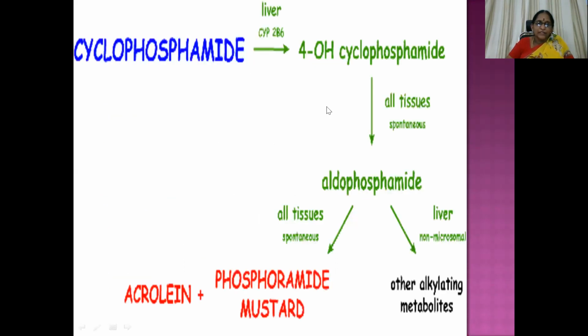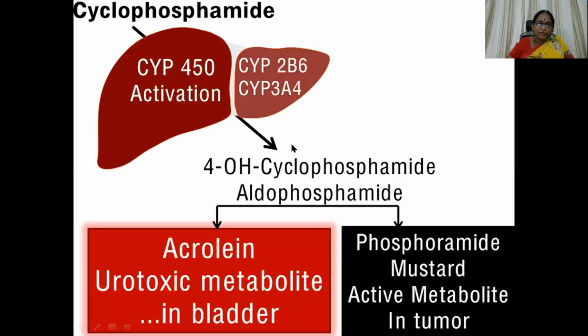Here you can see cyclophosphamide getting converted to 4-hydroxycyclophosphamide and aldophosphamide. Then it is again converted to phosphoramide mustard, which is the active metabolite, and acrolein, which is a toxic product, a urotoxic metabolite in the bladder, which is going to give rise to toxicity to the bladder.